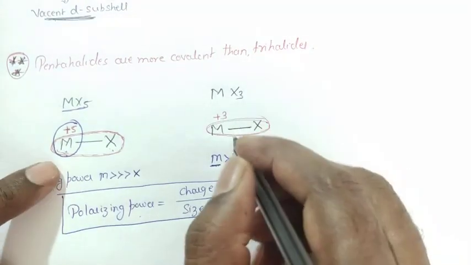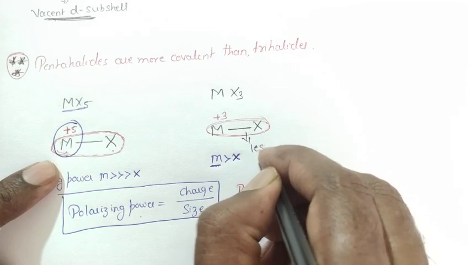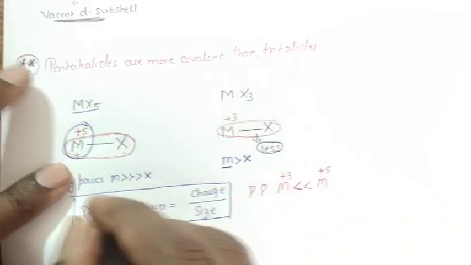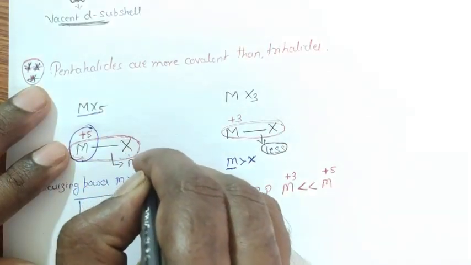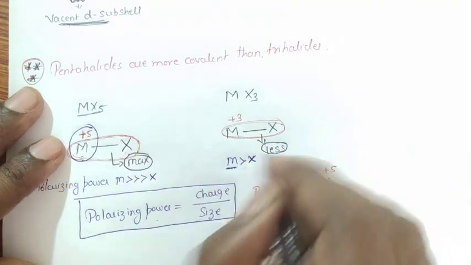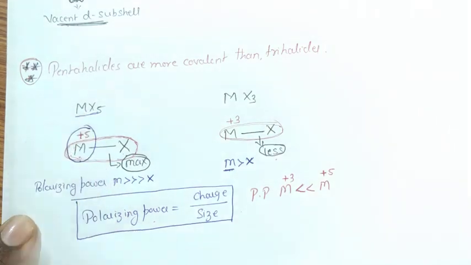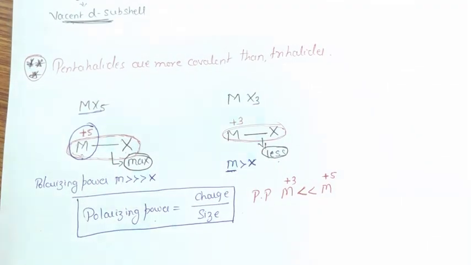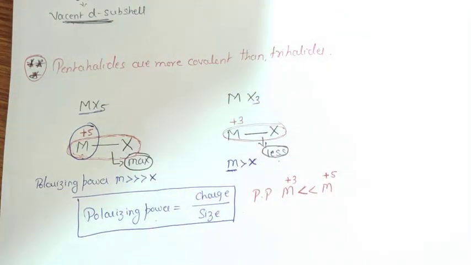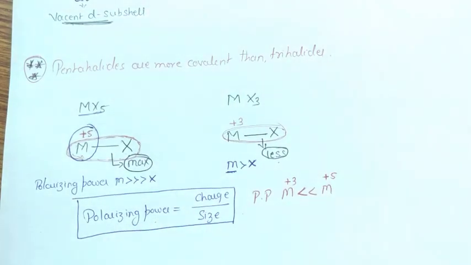But less polarized. Therefore, covalent character in case of pentahalides is greater than covalent character in case of trihalides.